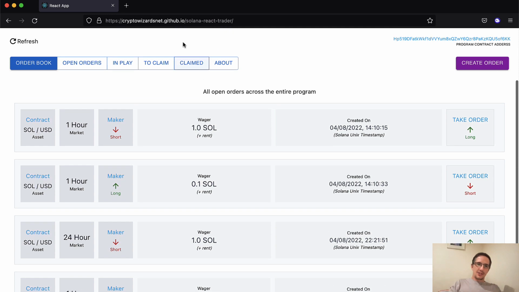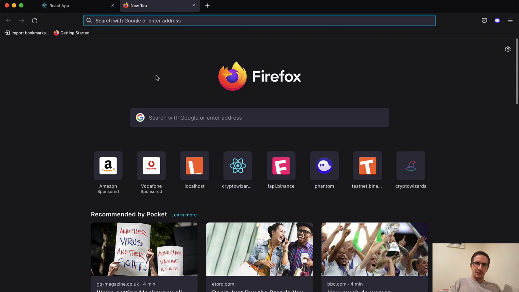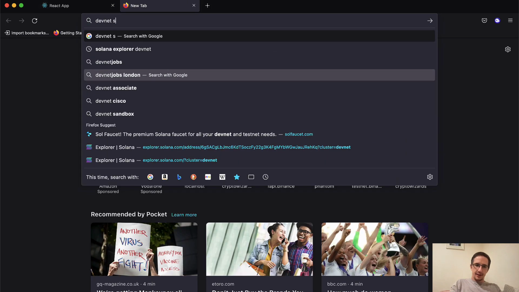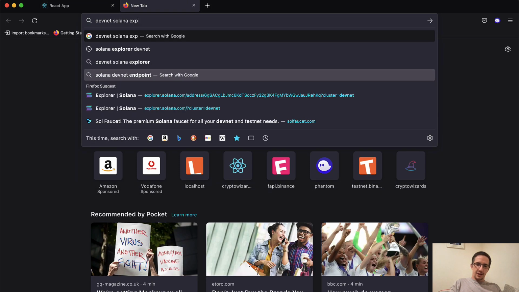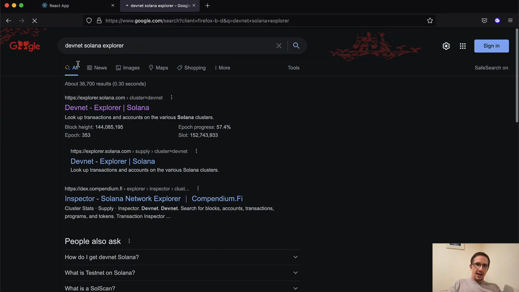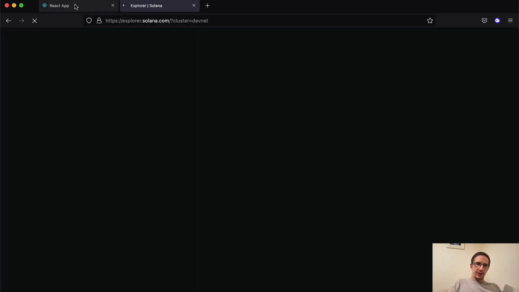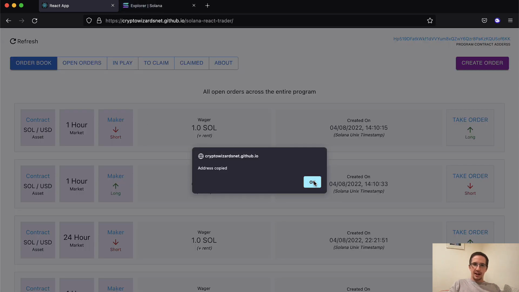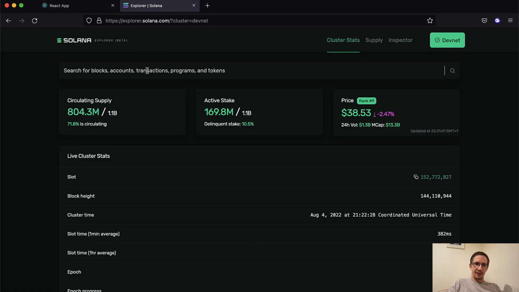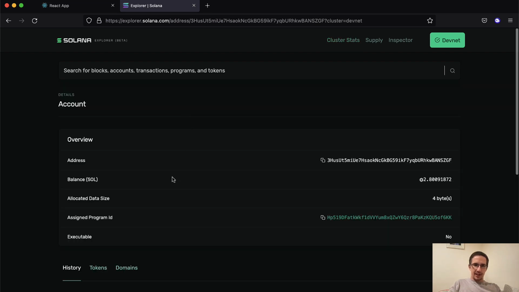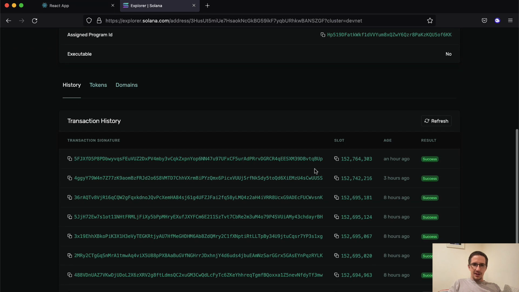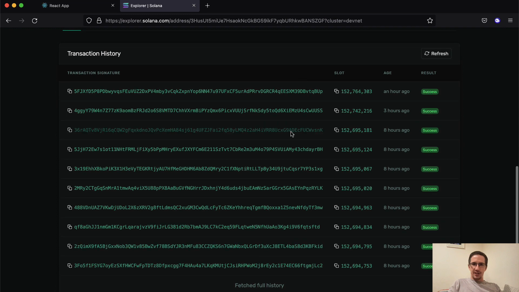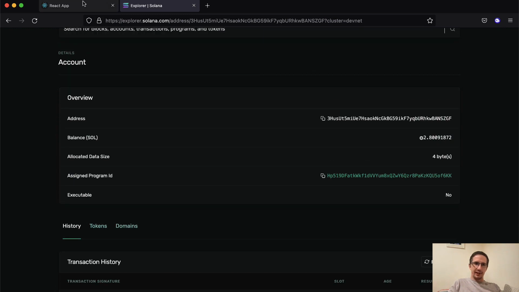The other thing is you can view the blockchain history. So if you go to DevNet Solana Explorer, and I say, okay, what I want to do is view, let's say the maker. Who is the maker? I've copied the address there by clicking on that, and I'll go take a look at them. And I can see who they are. I can see their transactions, their trades, their history, everything.